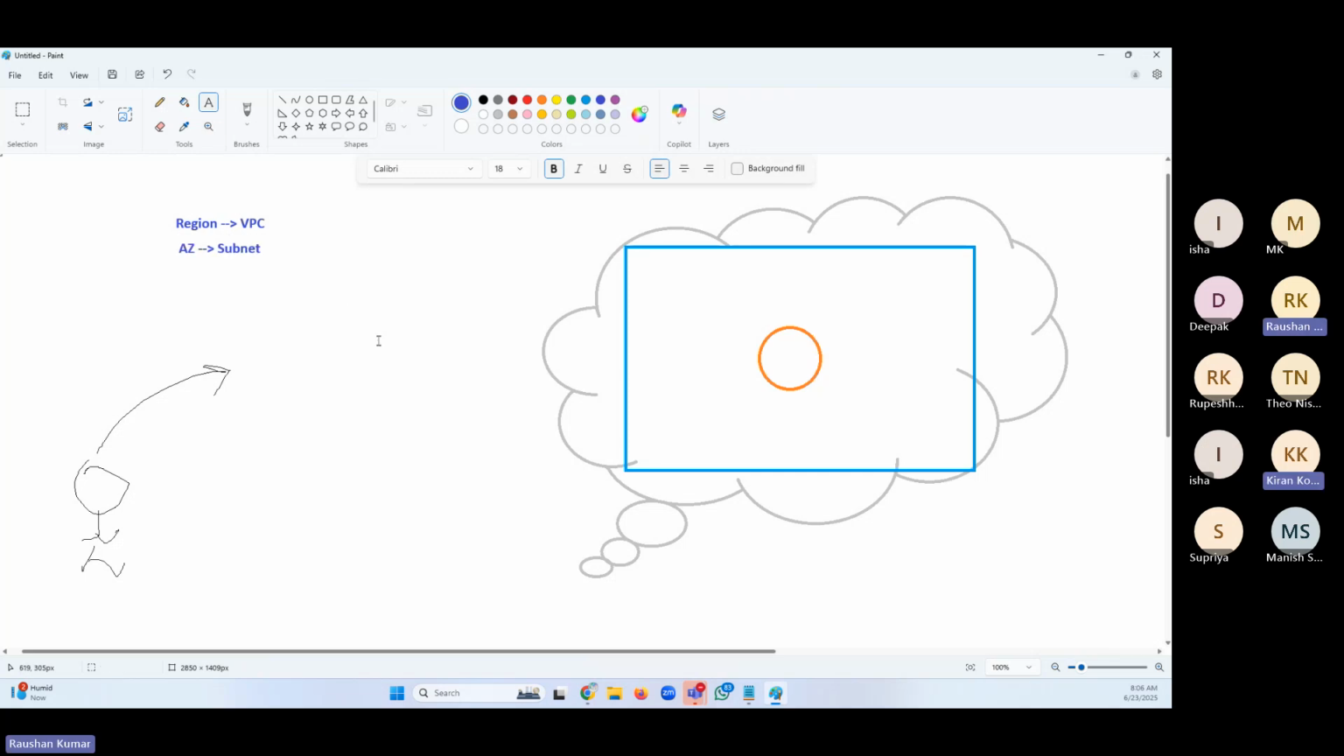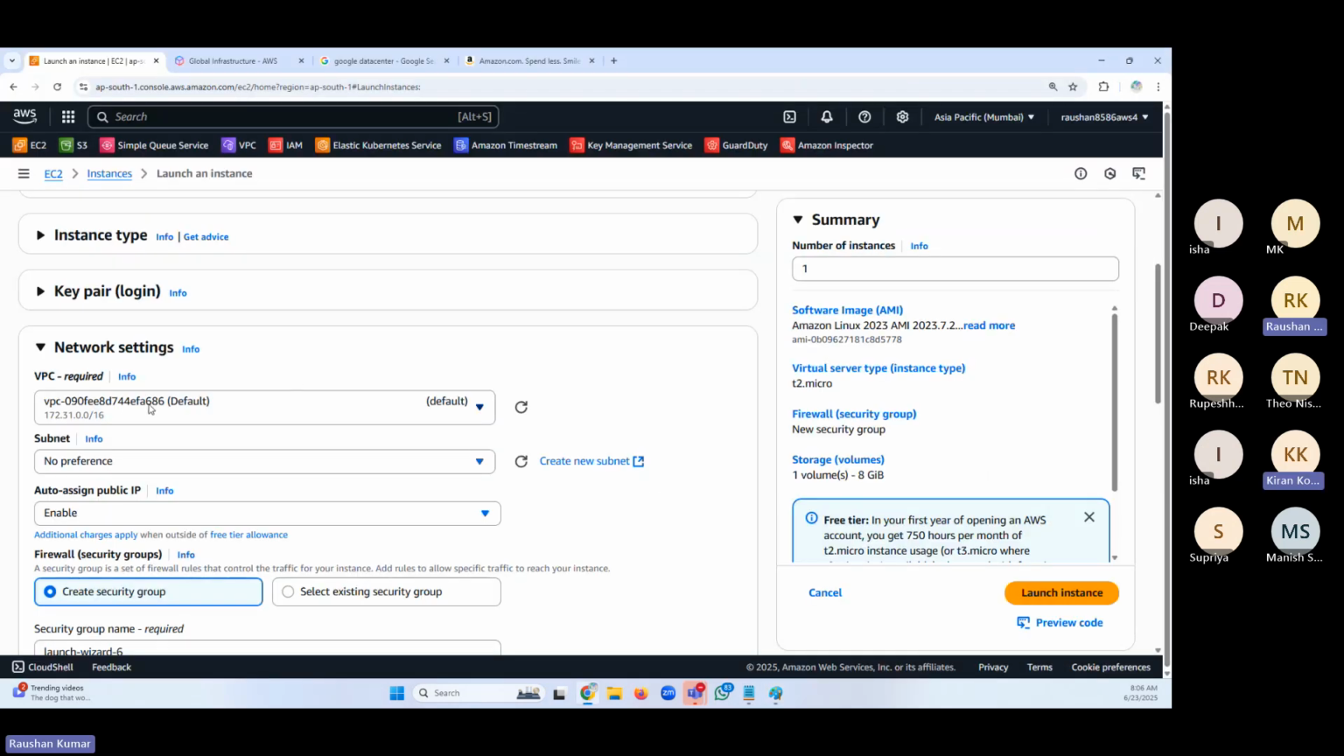Is it the same for everyone? If I log into the Mumbai region, the end users will see the same thing. If you log in and go to Mumbai, you will have the same AZs and the same VPC ID, the same network. Correct. It will be the same. You can check it right away. Let's go, I'll check it.